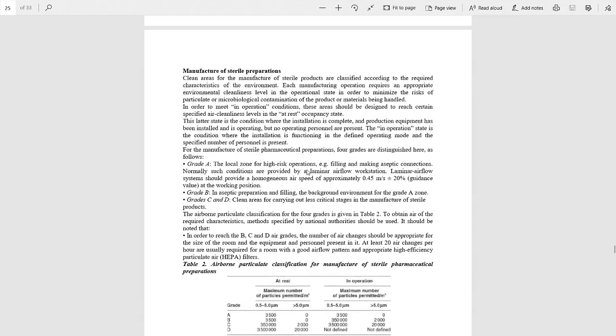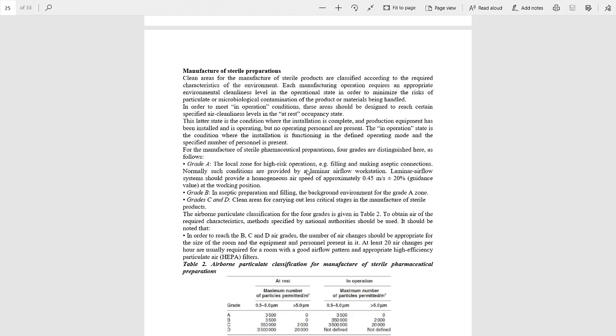Now the manufacturing of sterile preparation. How we can prepare the sterile preparation and what precautions should be there. Clean areas for the manufacture of sterile products are classified according to the required characteristics of the environment.